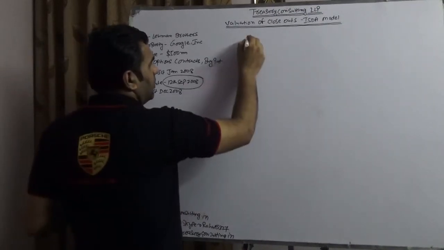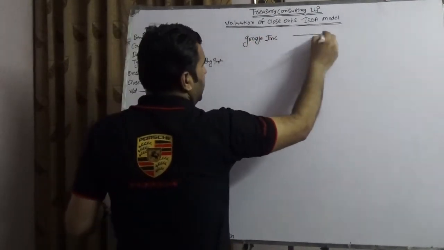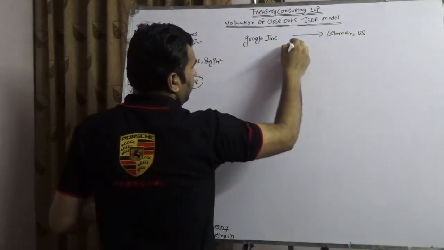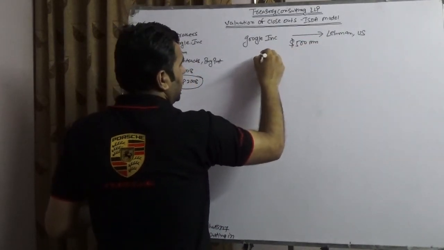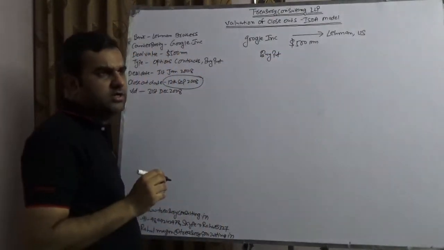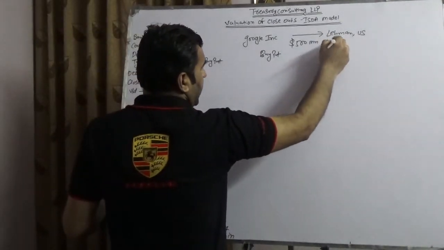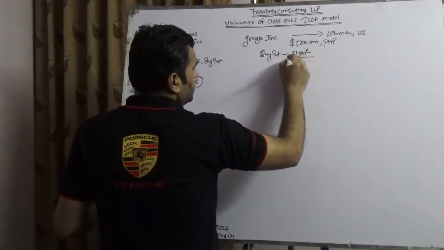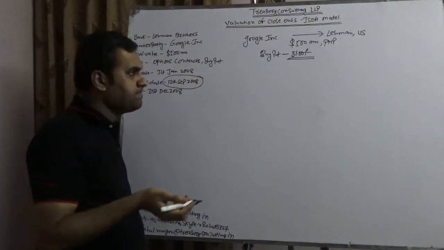Let me write here. Google Inc. did a deal with Lehman US branch. The value of the deal was $500 million. And assuming the buy put rate, assuming they sold dollar and bought Philippine peso, and assuming the buy put rate was 51, without going into whether this was in the money or out of the money, assuming the strike rate was 51.